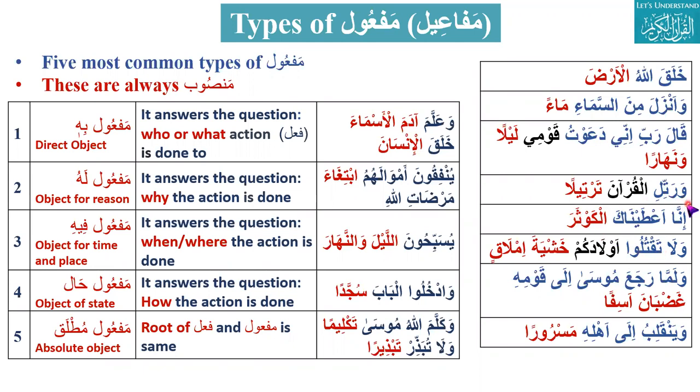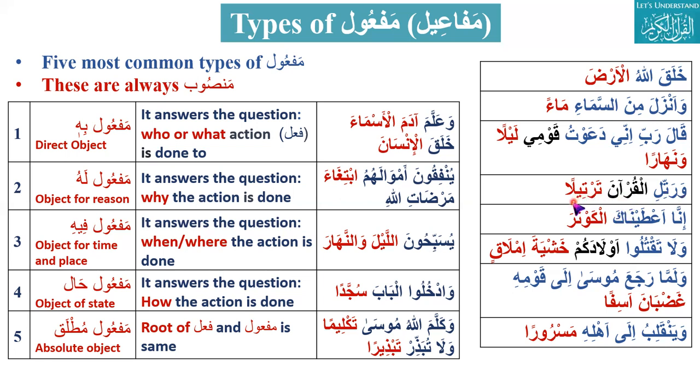Yes, please go ahead, brother Rida. Warattilil Qur'ana tartila. Rattil is the verb, and tartila is the object. Here, both come from the same root. Can you please translate it? And recite the Qur'an with good recitation.